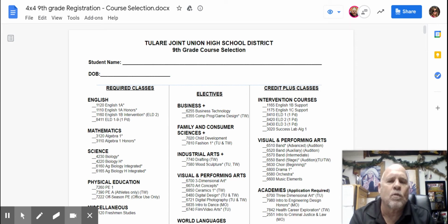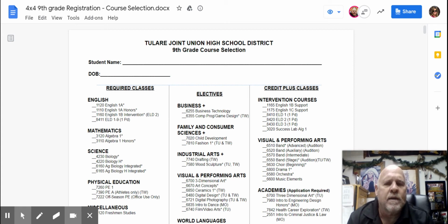And then the fourth class that you'll all be required to take is PE. However, if you are an athlete, you must take that sport to be able to try out. And we will walk you through the process when you go through registration through Zoom on how to pick out the sports. You start with the fall sport first if you're going to play more than one sport. Okay. So if you're going to play football, which is in the fall, and you're going to play basketball, the registration staff will be signing you up for football. It'll be the first sport, but you must be in that class to be able to try out for that sport. Along with that, that will count for your PE credits for high school.